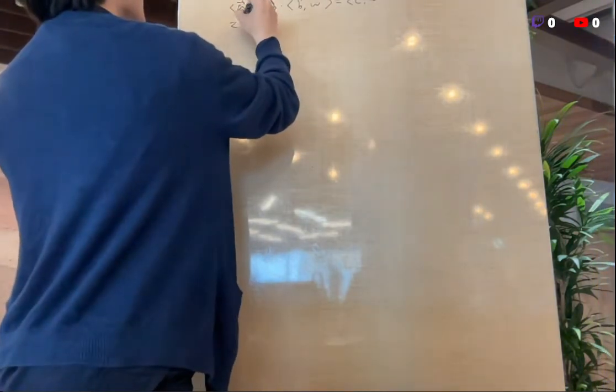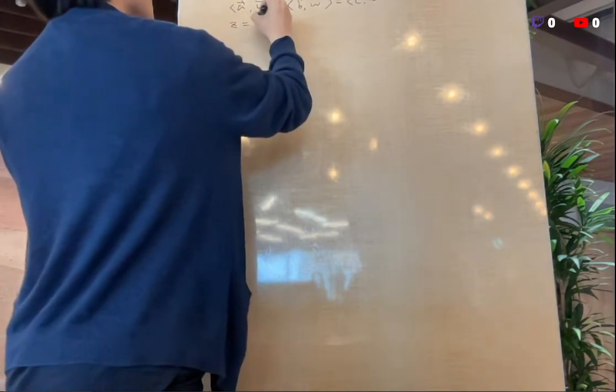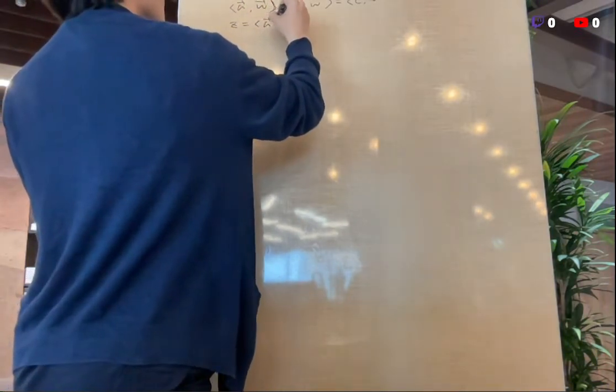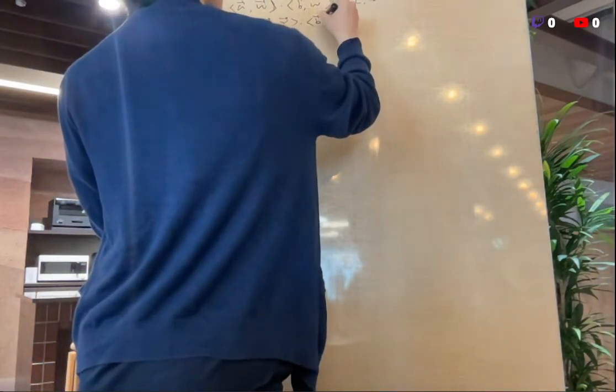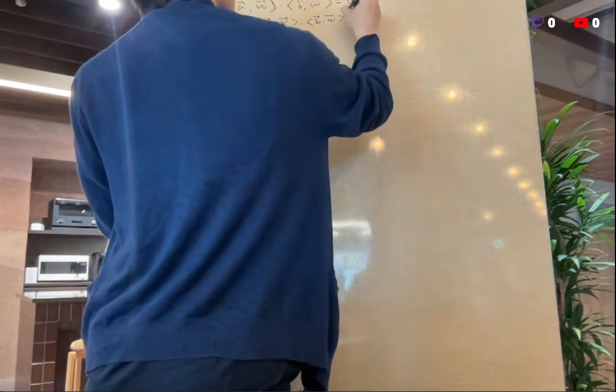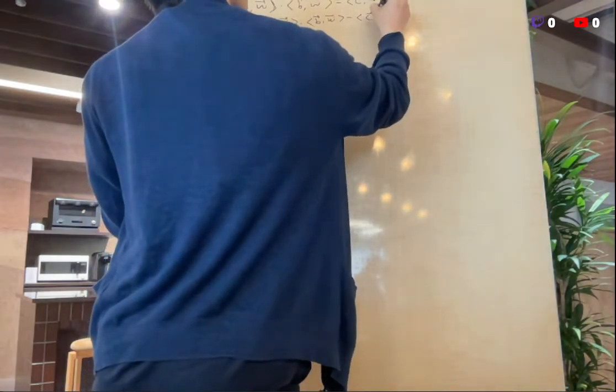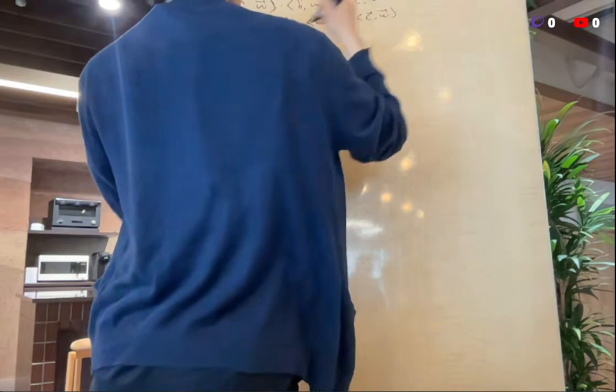So for example, z equals something. I cannot believe ChatGPT came up with Fermat's last theorem. That's insane. Sorry, not last, but little.